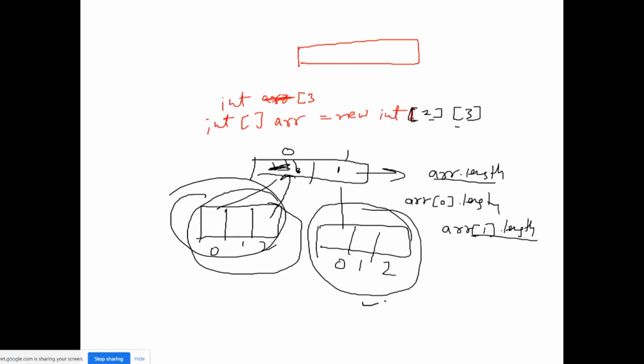Why am I telling this? Because we will use it somewhere. That is why I am explaining 2D arrays. There is nothing without any reason, right? There is TestNG, you must have heard of it, or if you have not worked with TestNG, you must have worked with JUnit, right?